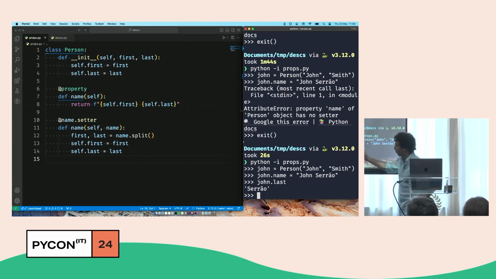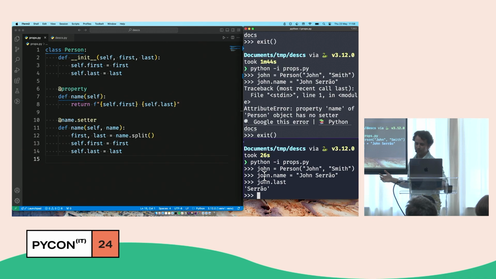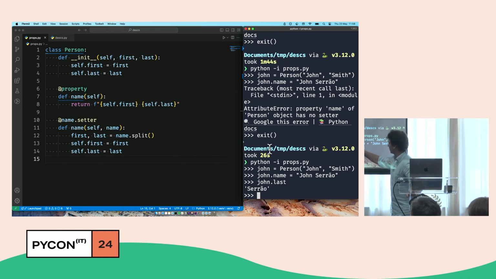So what's interesting here? The interesting thing here is, again, I'm going to keep saying the same things over and over again. John.name looks like an attribute. This looks like a regular attribute assignment. And yet, when I do this, notice that there's a dot there, and the dot does something in Python. So I'm looking up the name. Again, same story. John itself doesn't have a dot name. It's the class that has it.